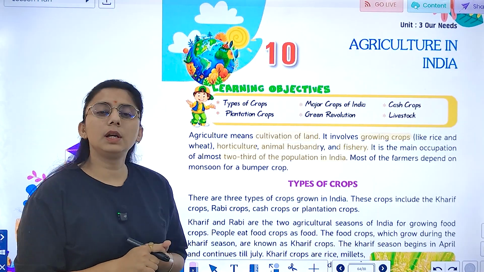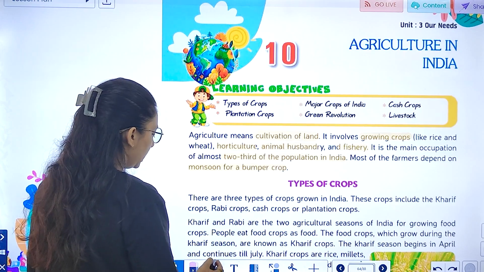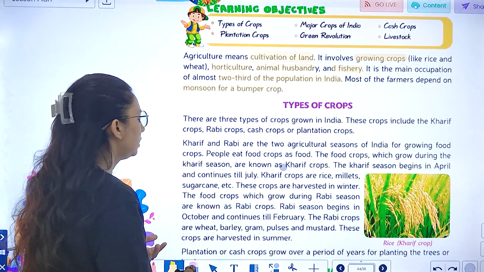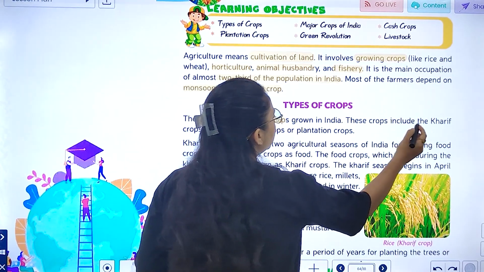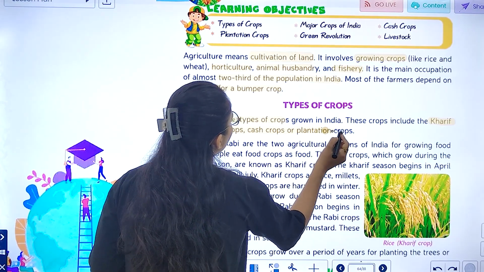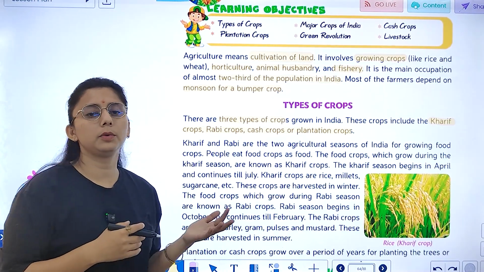Most of the farmers, they depend upon what? Monsoon for bumper crop. Let's study about the different types of crop. So there are three types of crop grown in India. What are these? Kharif crop, Rabi crop, cash crop or plantation crop. These are the different types of crops that are grown in India.